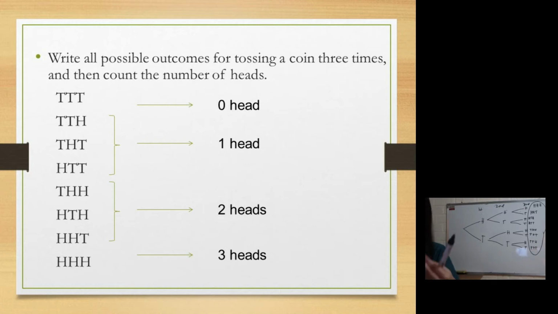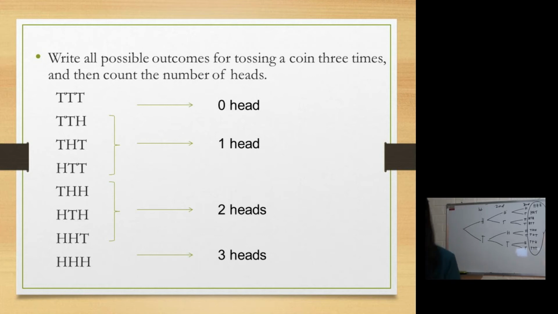So after you toss a coin 3 times, it appears all of them are heads. So 0, 1, 2, 3, these are the values of your random variable, because your random variable says that you need to determine the number of heads that appear if you toss a coin 3 times. So these are the values. 0 means after you toss a coin 3 times, there's no head. Then 1, 2, and then 3.